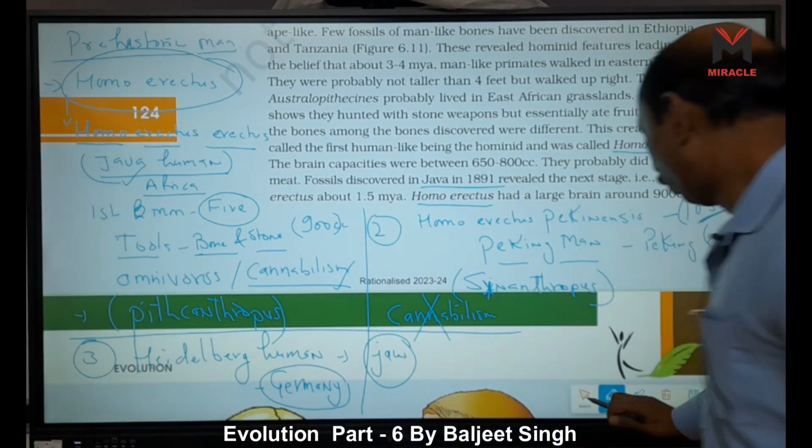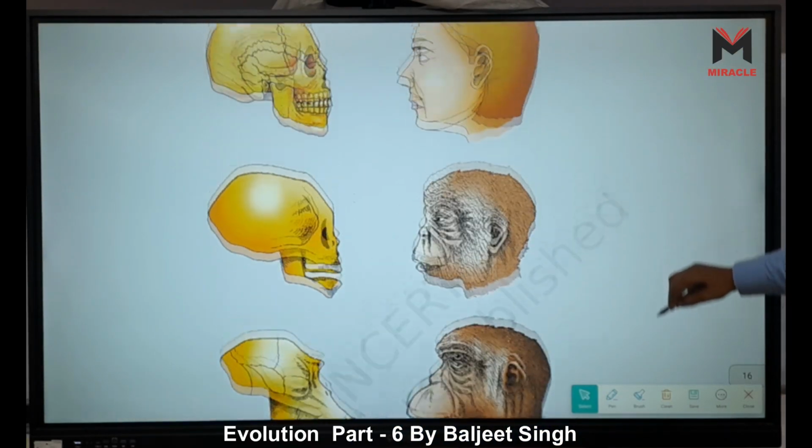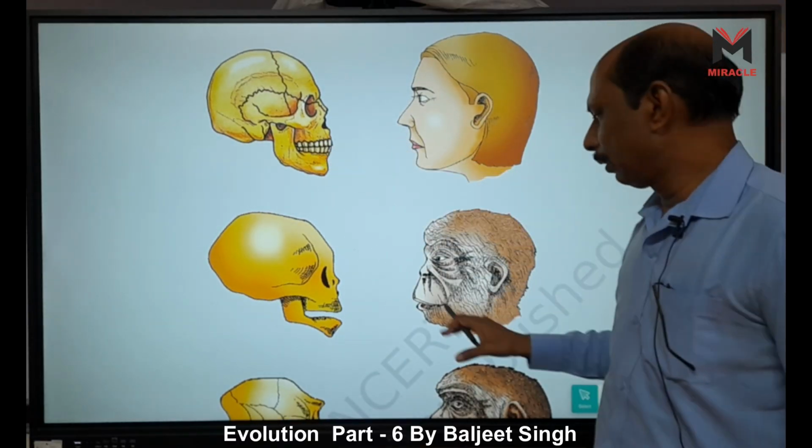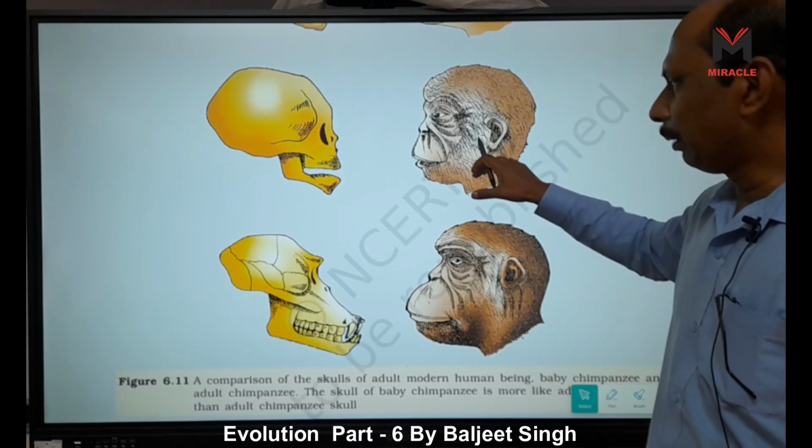Okay, now here, look. This is the human skull, and here is the chimpanzee skull. This one is the baby chimpanzee.